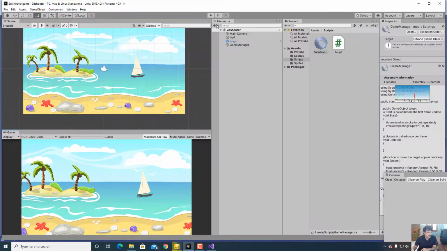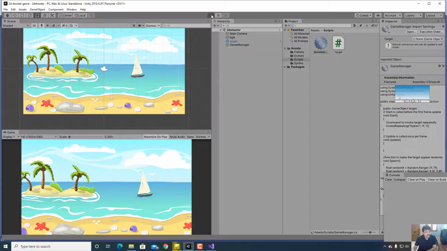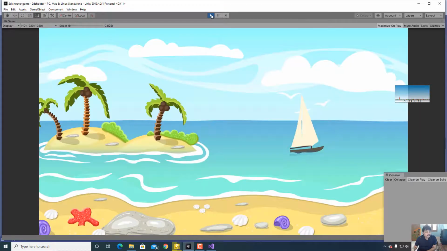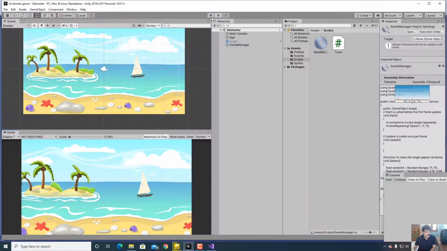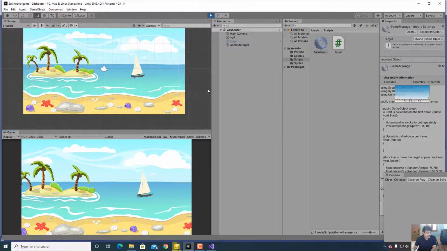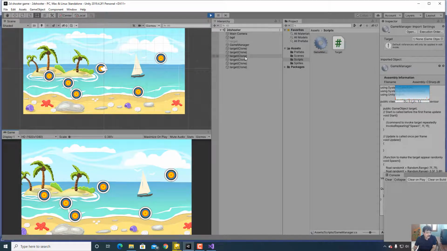So stop the playback here, and I want to show you one more thing. When I click the play button and execute the command, as the game is getting executed, let us switch off this maximize on play. Now when I play the game, you can see in the hierarchy window the targets are created one after another.